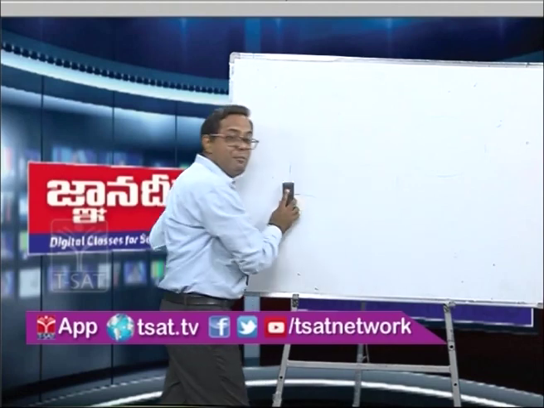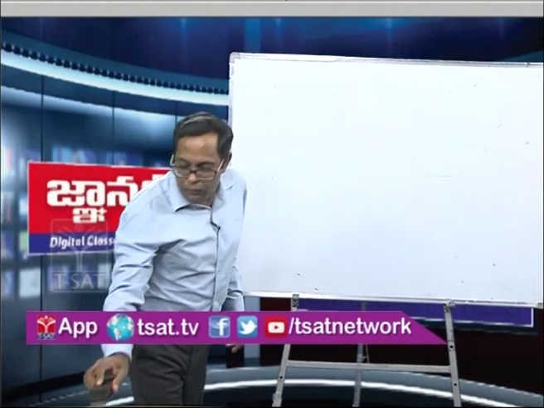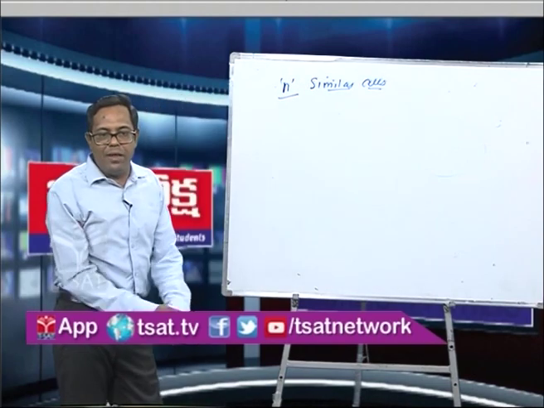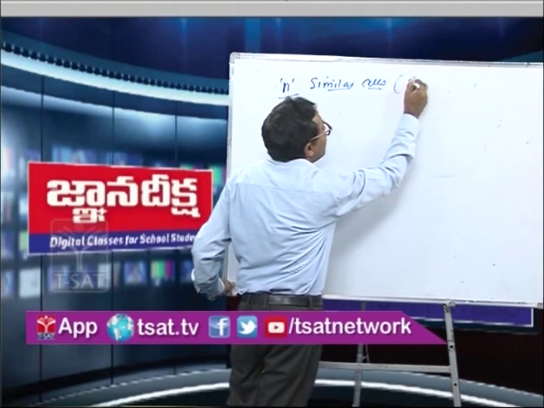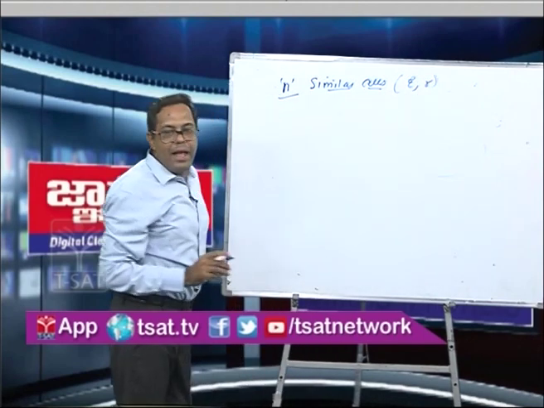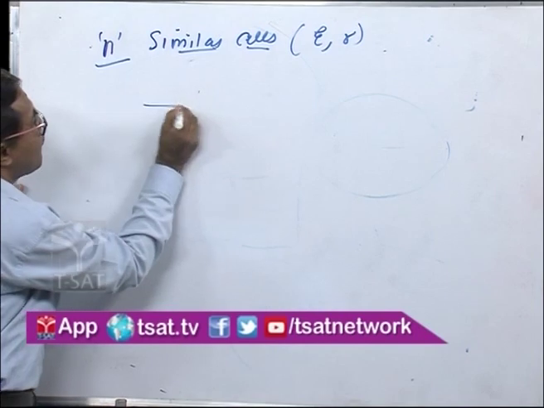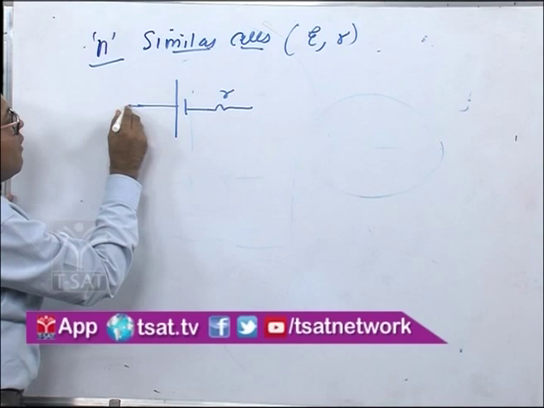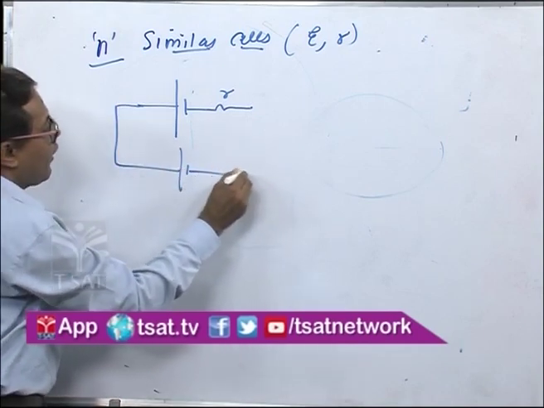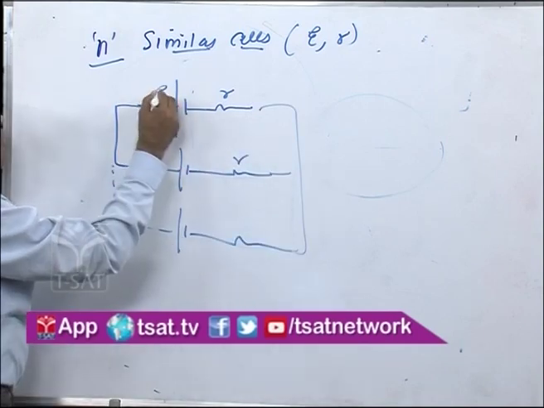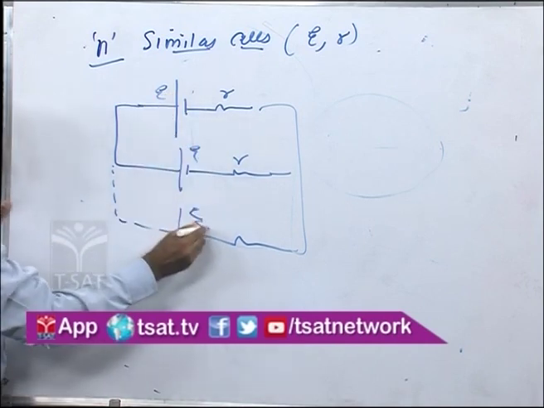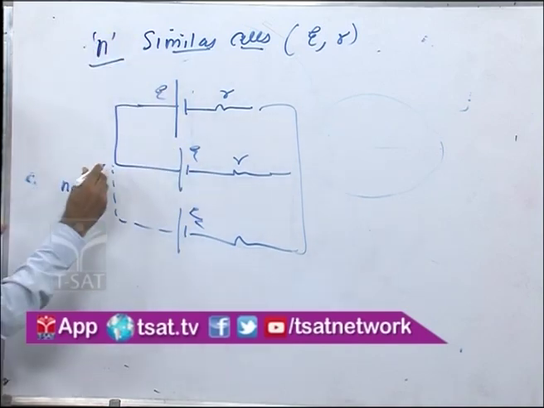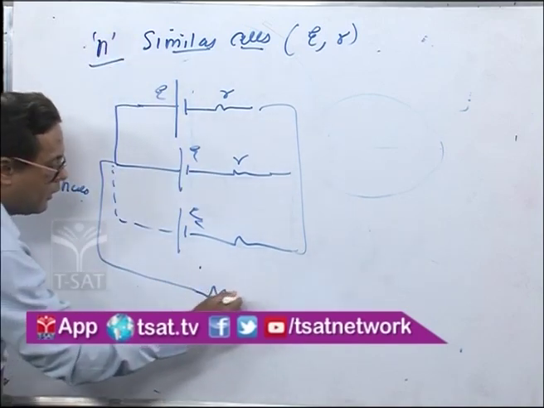For the sake of simplicity, let us take n similar cells, all having EMF E and internal resistance R, connected in parallel. I am drawing the internal resistance outside right now, just to make it very clear. This is the first cell, this is the second cell, like this we have n cells, each with EMF E, and this parallel combination of cells is connected to an external resistance R,